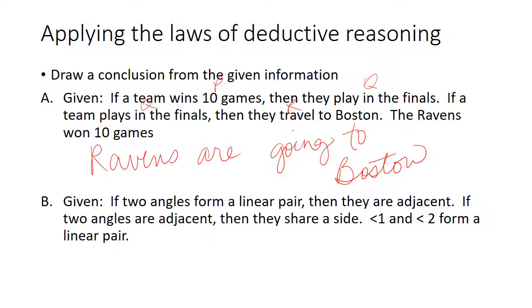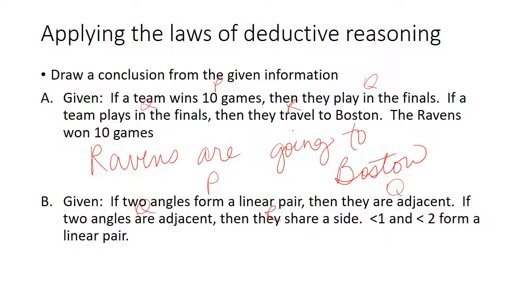Okay, the next one. If two angles form a linear pair, then they are adjacent. If two angles are adjacent, then they share a side. And what we know is that angle 1 and angle 2 form a linear pair. So if you have angle 1 and angle 2 forming a linear pair, this is our P and this is our Q. This is our Q and this is our R, right?